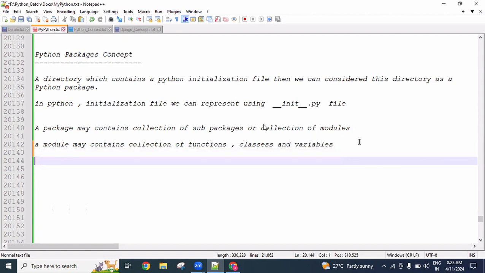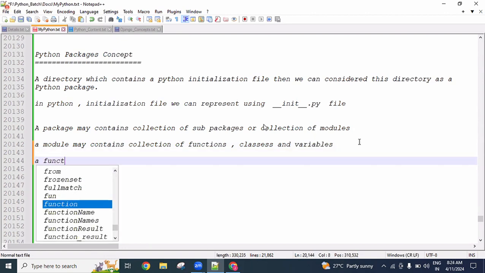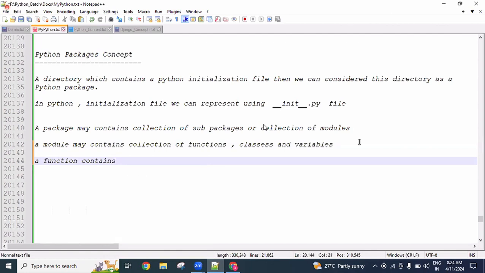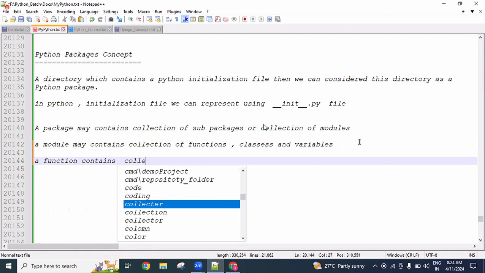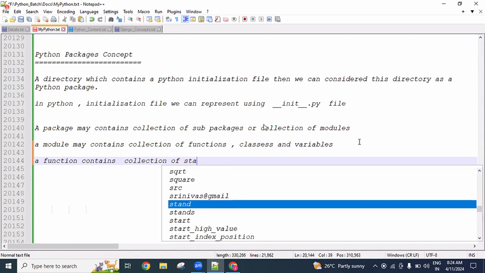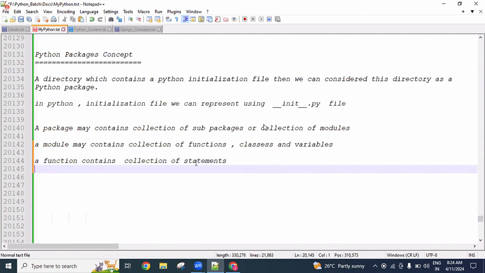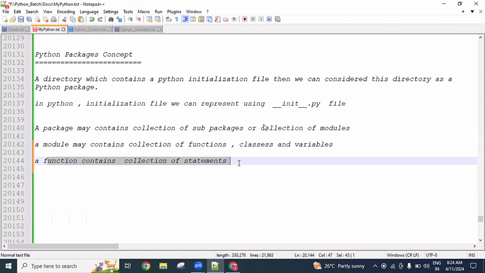Here, a function contains a collection of statements with a related task, as every function has some behavior. So we write statements related to that particular task. A function contains the collection of statements, and whenever we call that function name, we execute this collection of statements.